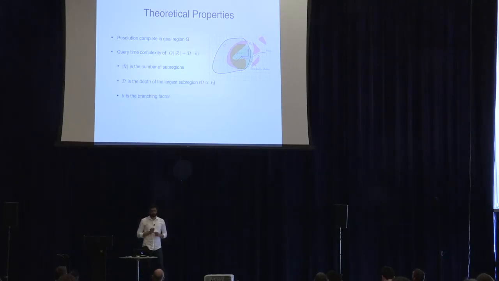We show a query time complexity of the order of the number of regions that we pre-process plus the product of the depth of the largest subregion and the branching factor. The depth of the subregion corresponds to the number of states that you will have to expand at query time if the goal state happens to lie on the boundary of the largest subregion.